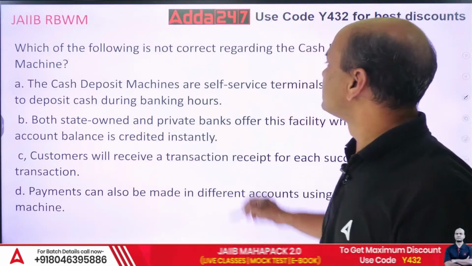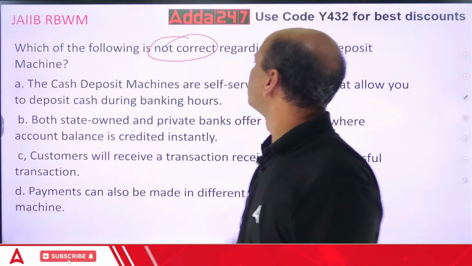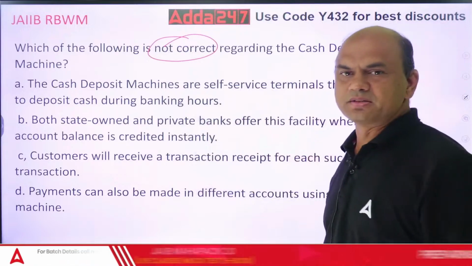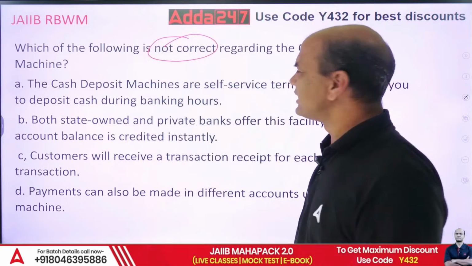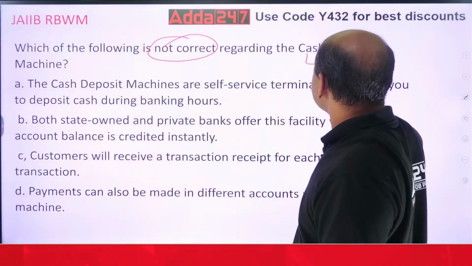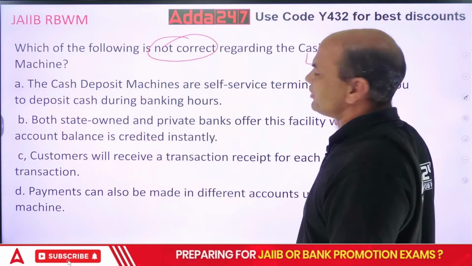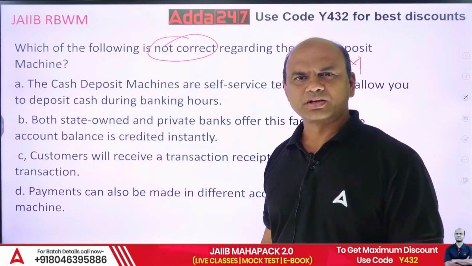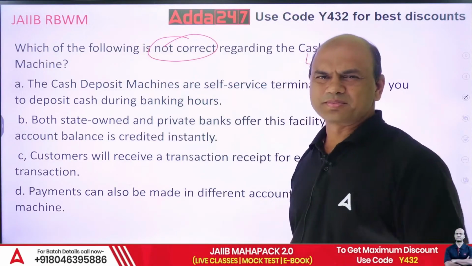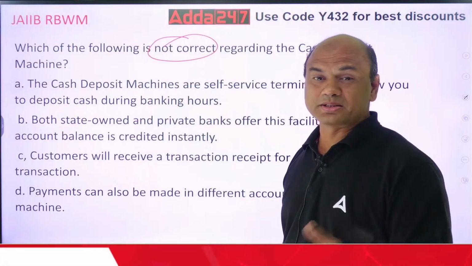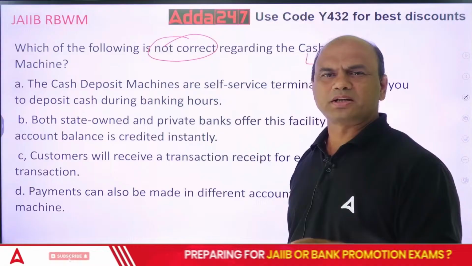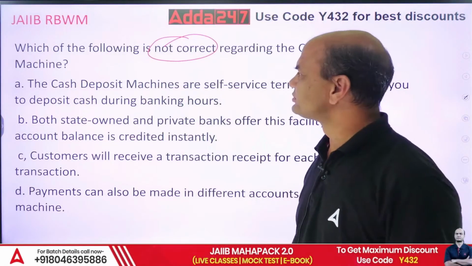Which of the following is not correct regarding the cash deposit machine, CDM? What is a cash deposit machine? It is basically an ATM. ATMs now have both facilities, withdrawal and deposit. Some of them are not that advanced yet, but almost 40-50% have become CDM also.